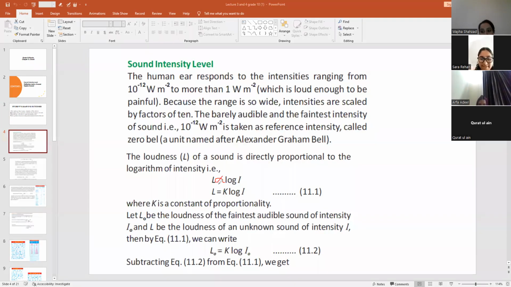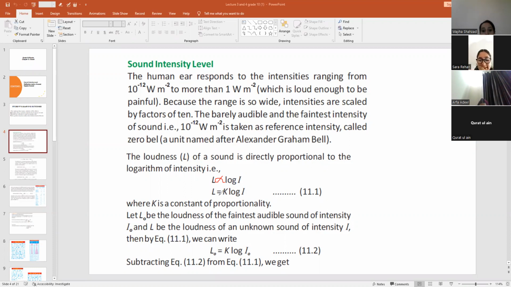So if we want to remove this proportionality sign, what we have to do is place some constant, right? By placing the constant, we can put an equal sign. To remove this proportionality sign, we use the constant k, that is known as the constant of proportionality.